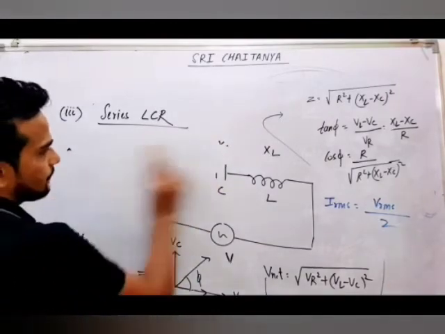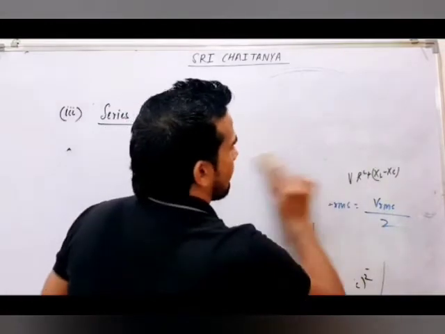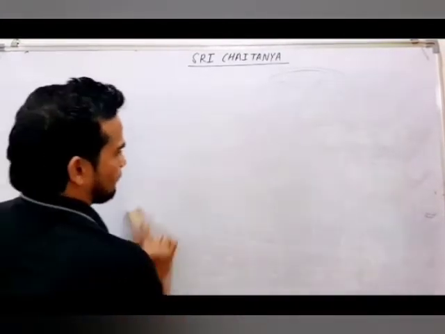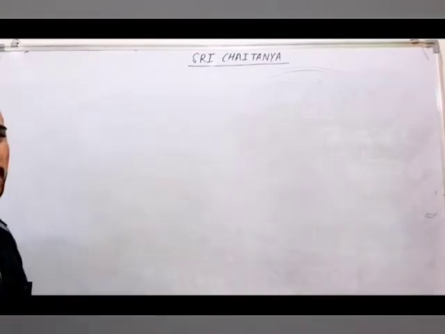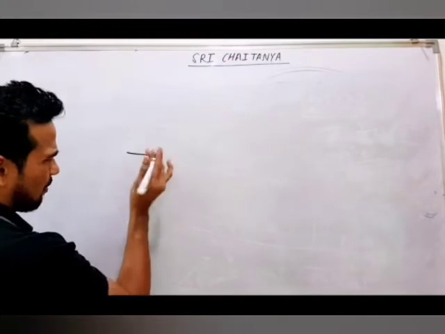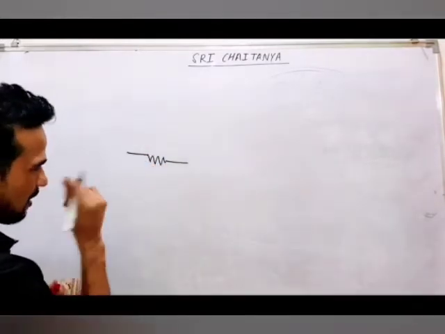So for example, let's do one question from here, just to give you more idea. All these are very important types of questions. All these questions are asked in your various exams.